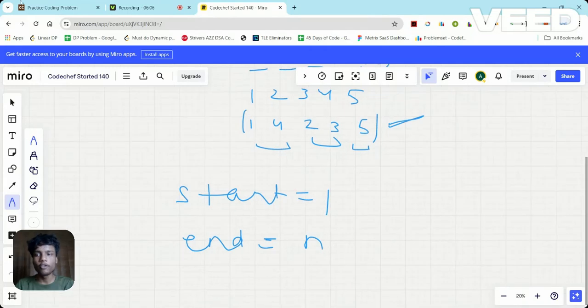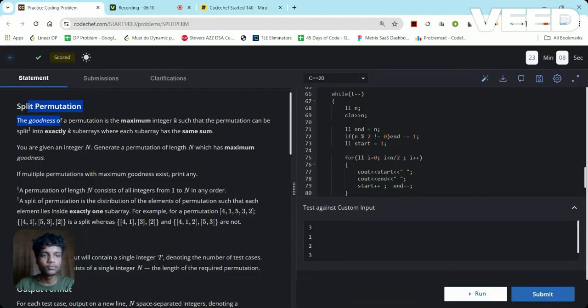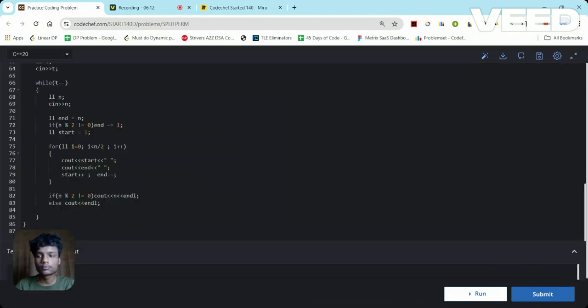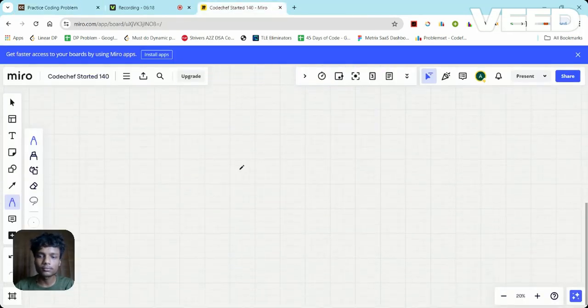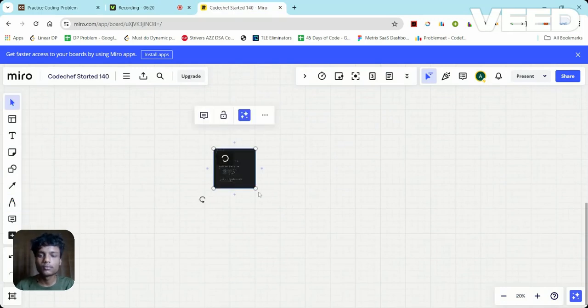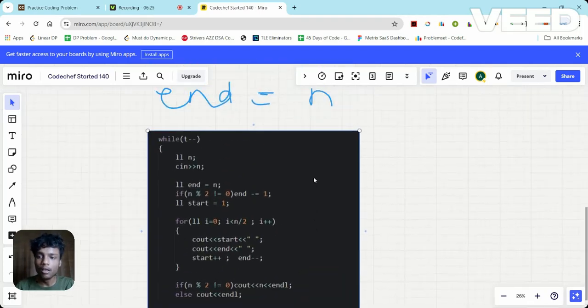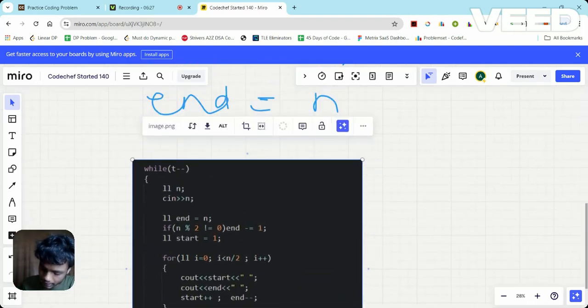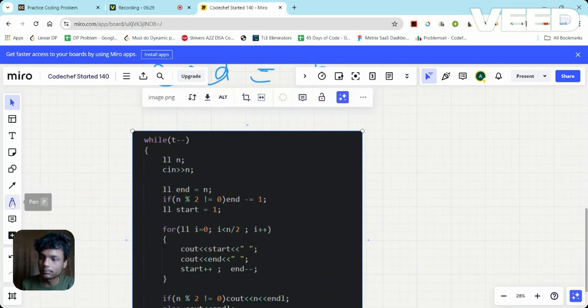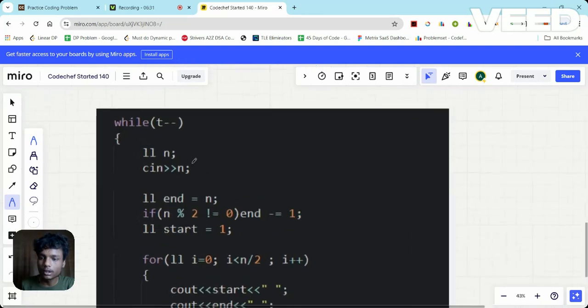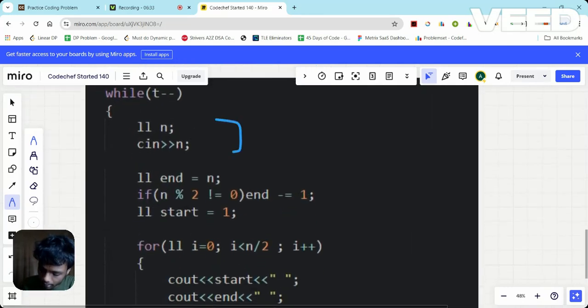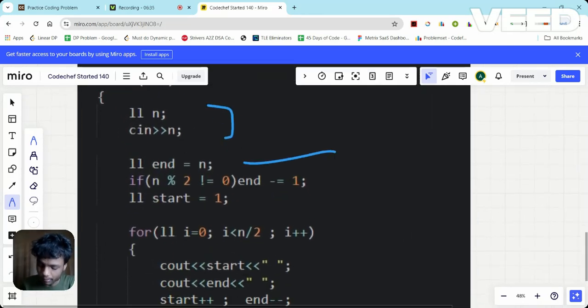Okay? So if you wanna see the code, let's see the code here. So yeah, this is the code for the problem. So see in the code what exactly I am doing. First of all, take the input of n. Now, after this, declare a variable end.